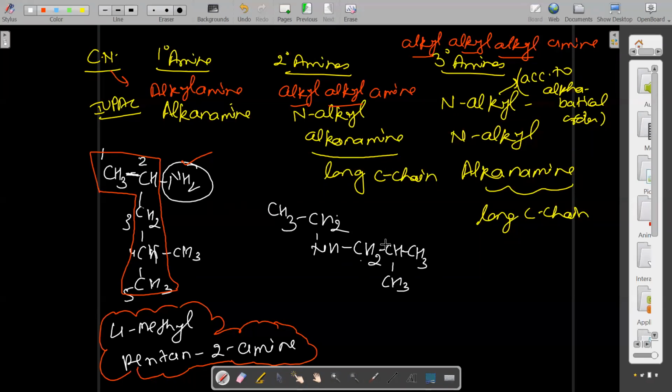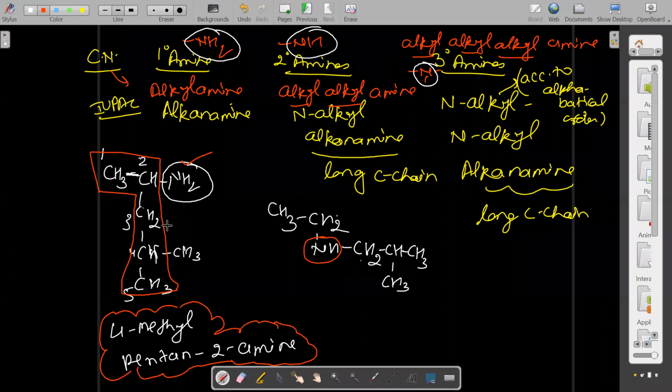First, tell me which degree it is. Ma'am, second degree. Why is it second degree? Ma'am, because NH is attached to 2 carbons. Otherwise, you can remember NH2, NH, and N. If there is an NH2 group, that is 1 degree. If NH, that is 2 degree. If only N, that is 3 degree, right?